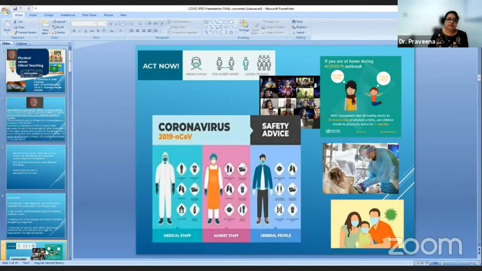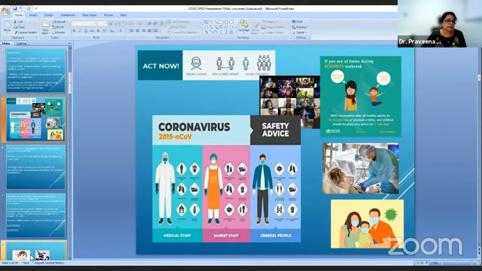So when we acted, we had to use masks, we had to keep a distance, that is, separation distance was taken care of, and we were also avoiding crowds. The healthcare workers, that is, the medical staff, had to use PPE kits and all protection. Even the general public had to use masks. So this was about what exactly they had to use because of the pandemic.